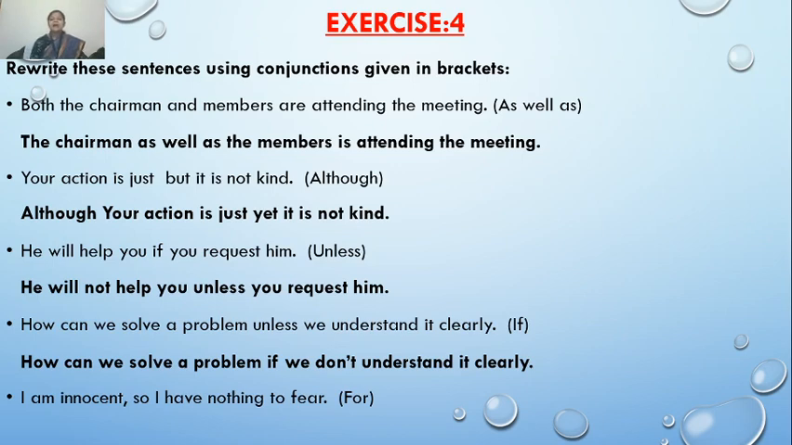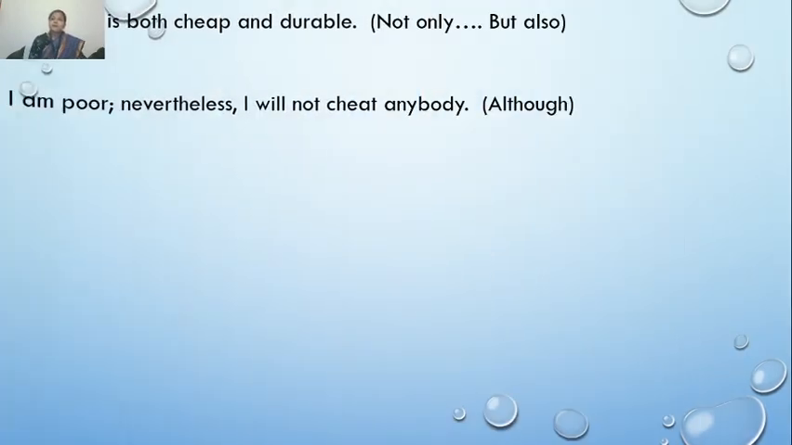Now next, I am innocent, so I have nothing to fear. So what should it be? I have nothing to fear, for I am innocent. जब मैंने किया ही नहीं है wrong, तो मुझे डरने की क्या जरूरत है? I told you that for means the same as because. Now look at the last two sentences.